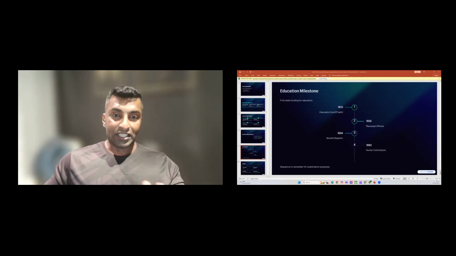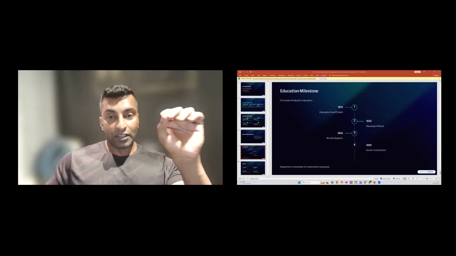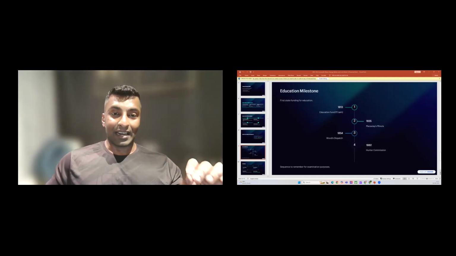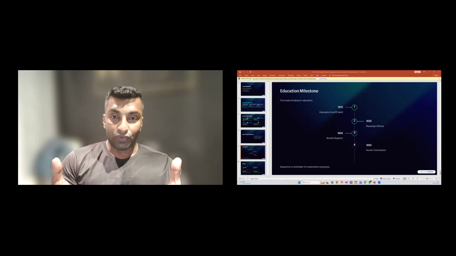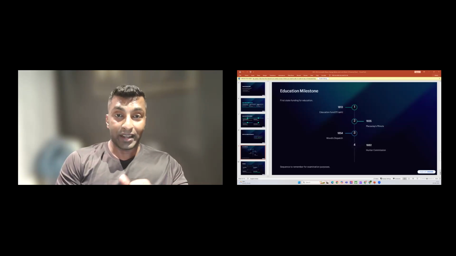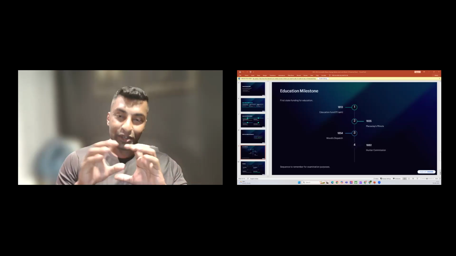So after that, you can see sequence of educational milestones. The first one, the first grant, you can say, Charter Act of 1813 and 1835 Macaulay Minute. So they'll be talking about English education, and then the downward filtration theory, I'll talk about that. 1854 Wood's Dispatch, that's what called as the Magna Carta of modern Indian education. And then 1882 Hunter Commission, they are focusing on primary education there. So again, always keep these in chronological order.